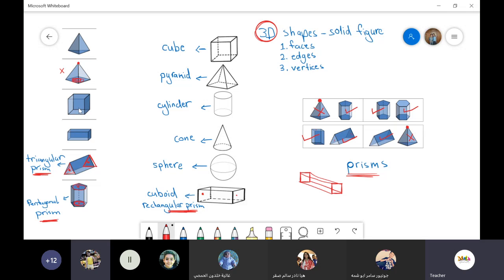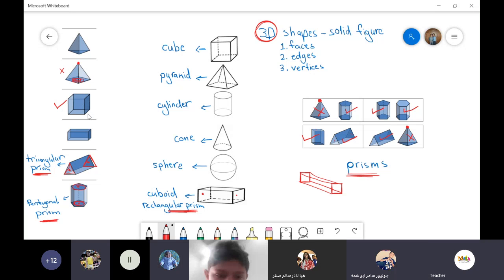The cube, this one. Can I call it a prism? Who can answer me? I'm gonna ask Jad. Can I consider the cube as a prism? Yes, it is a prism. I can consider it as a prism because I can take any 2 ends and I'm gonna find that they are the same, they are similar, okay?